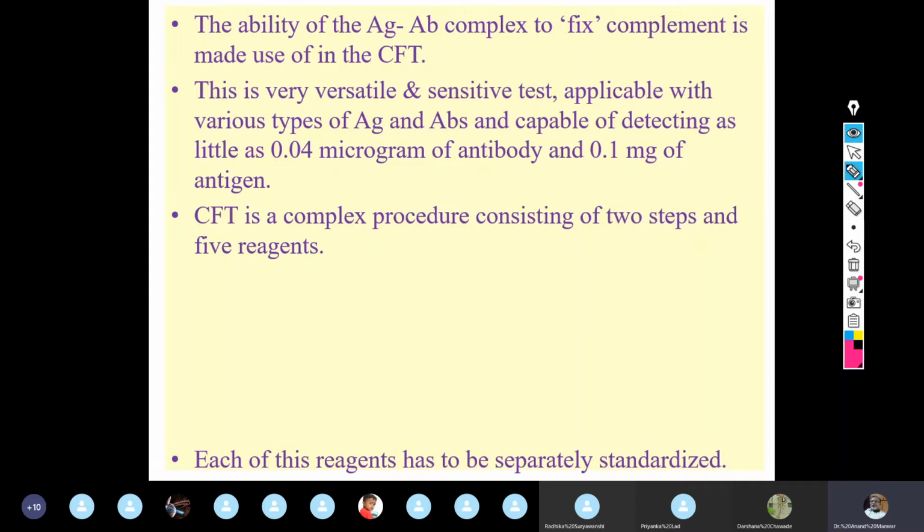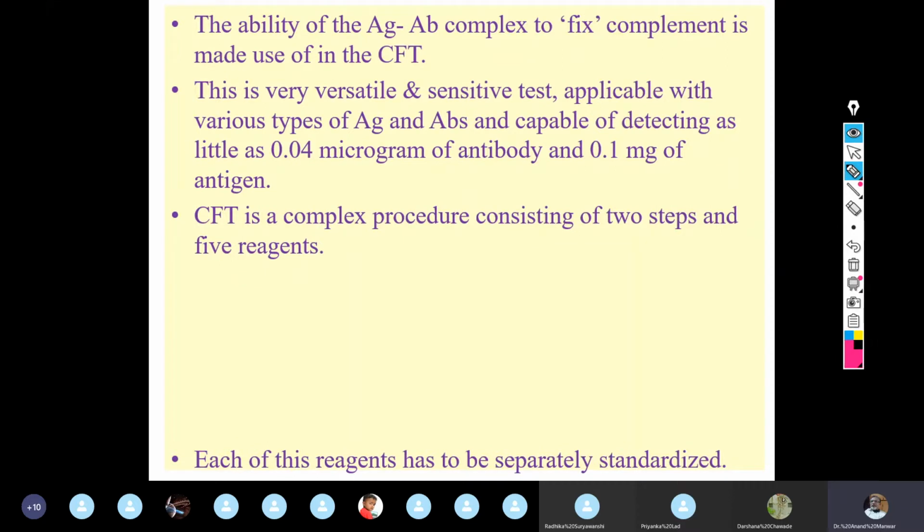Anyway, whether the antigen is particulate or soluble, doesn't matter, it will be equally sensitive, or complement fixation test will be equally sensitive for detection of antigen as well as antibodies, provided that these antigen antibodies are complementary to one another, and then only they can be utilized in complement fixation test.